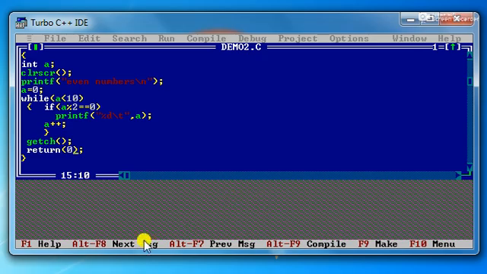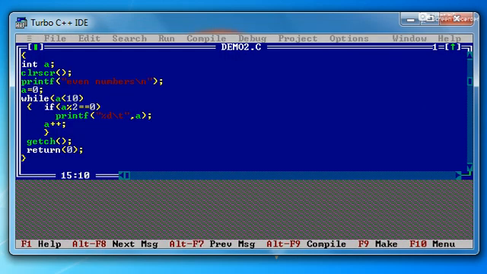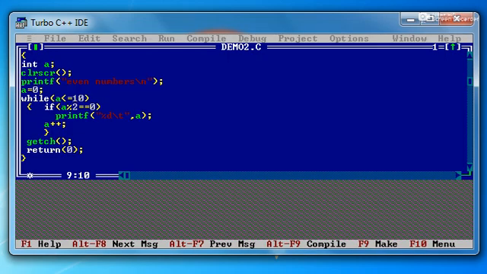Now see, here I'm not using the less than or equal to sign. So what is the difference? Now 10 is not included in the output, so here I'll use the equal to sign, and again I'll execute it. Now 10 is included. That's why, if you want to include that number, then you can use it. If you don't want to use that number, then you can change the limits to greater than or like this. So this is the while loop.